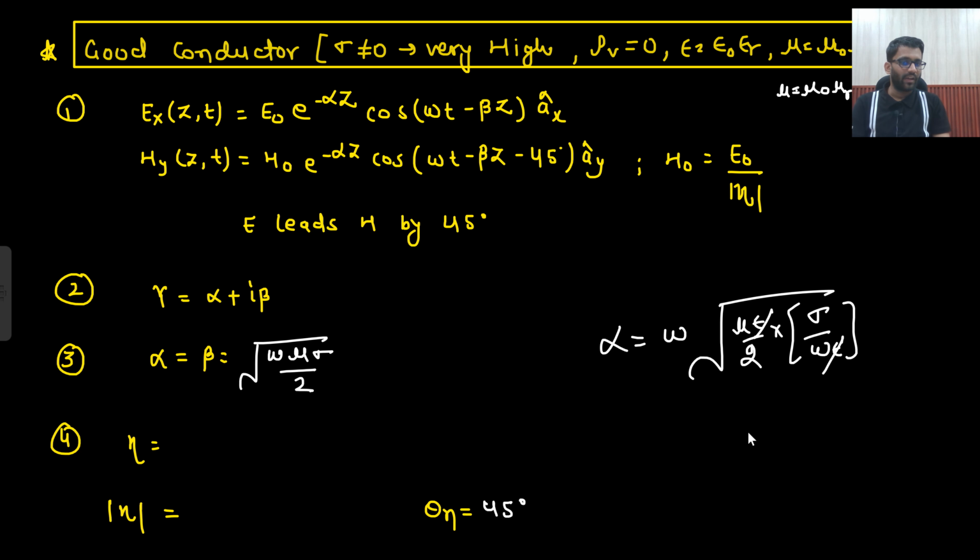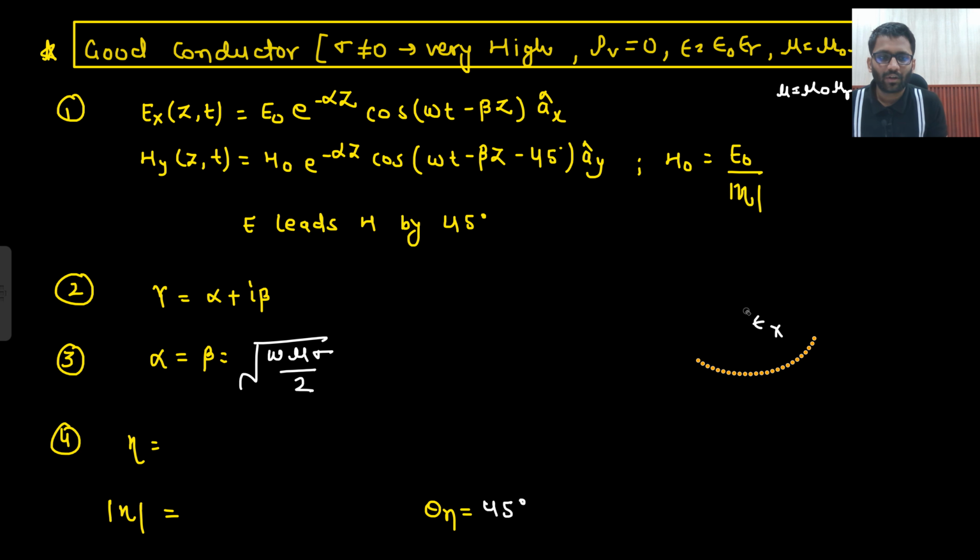I am talking about if you are an aspirant. If you are an aspirant, epsilon gets cancelled. So within 10 seconds I will be able to write down this formula, even if I am not remembering it. And what about this guy? What about gamma? If they are asking gamma, one thing I know is that alpha is equal to beta. So this is something I can write down: alpha plus j alpha.